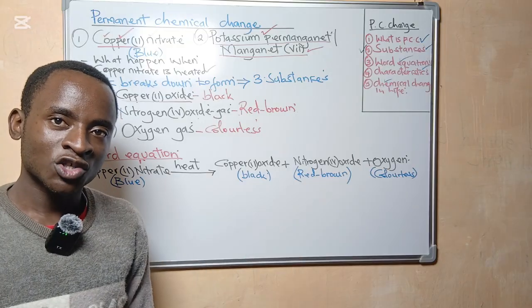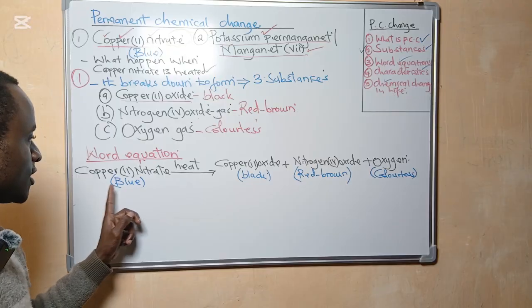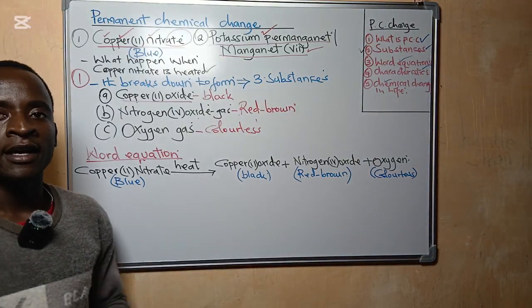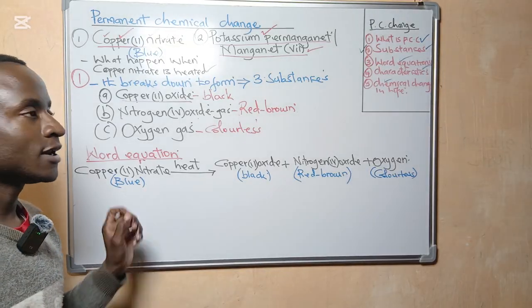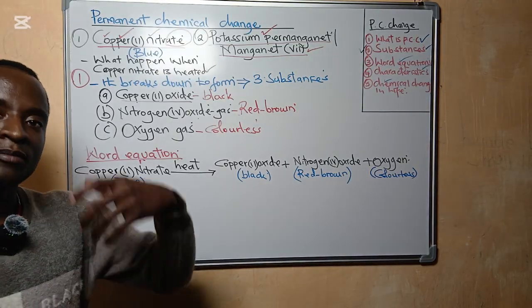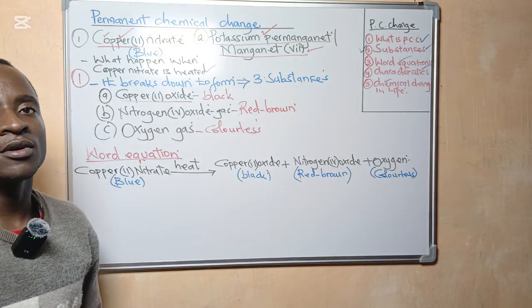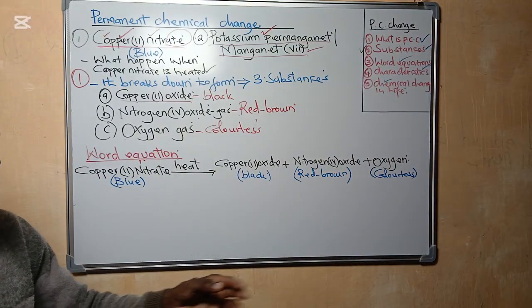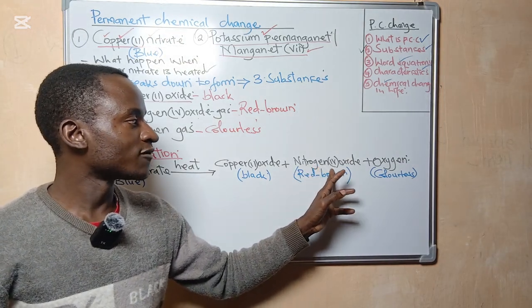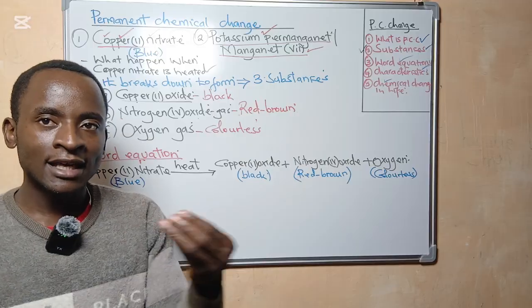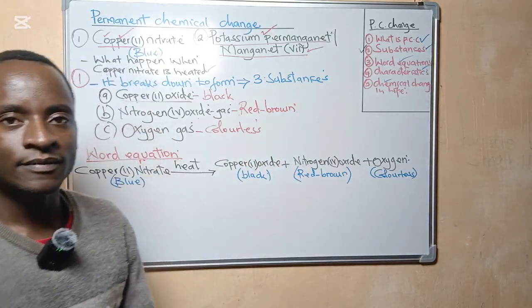Then part A of that question: give the identity of the blue substance. The identity of the blue substance which was heated is copper 2 nitrate. Then the black residue that was obtained after heating is copper 2 oxide. Then the red-brown gas that evolved during heating is nitrogen 4 oxide. Then the colorless gas produced during heating is oxygen.